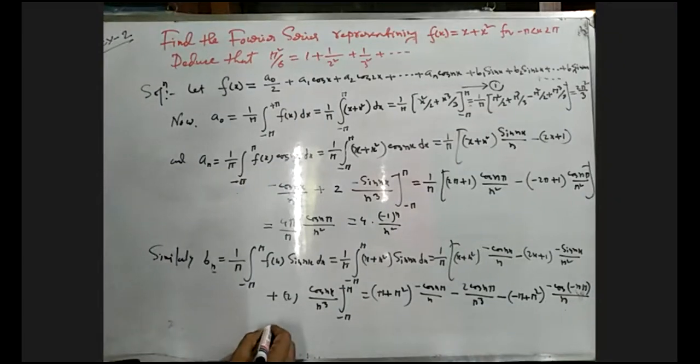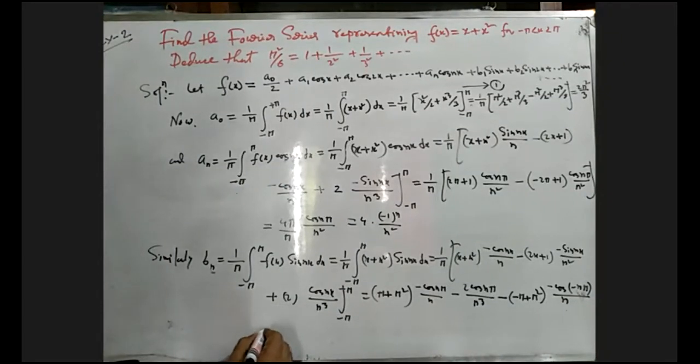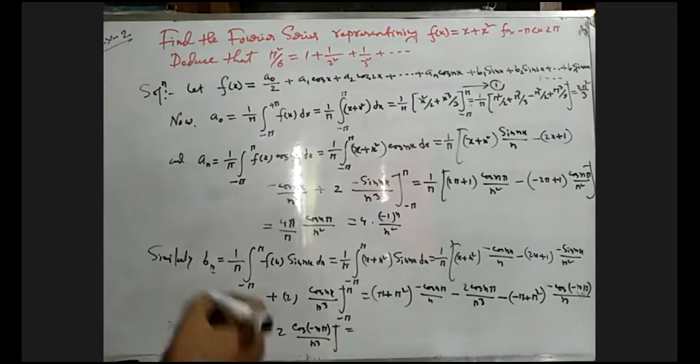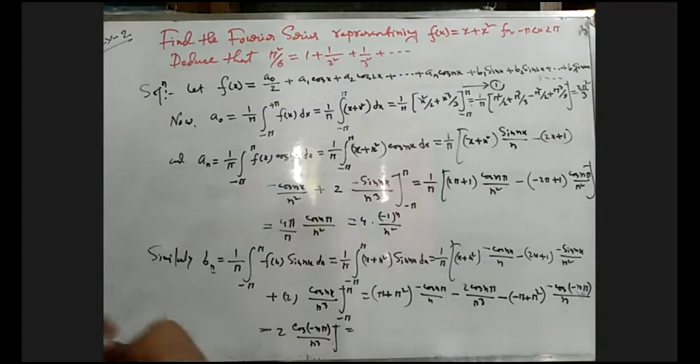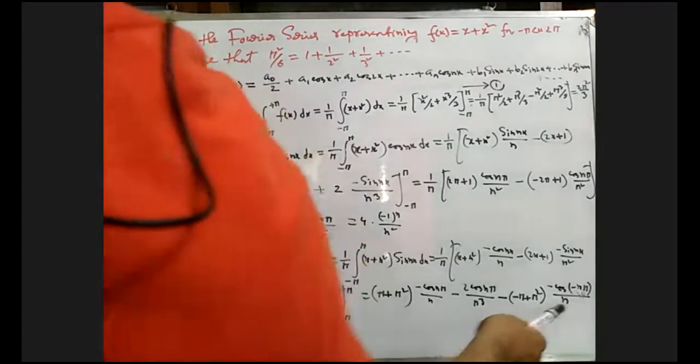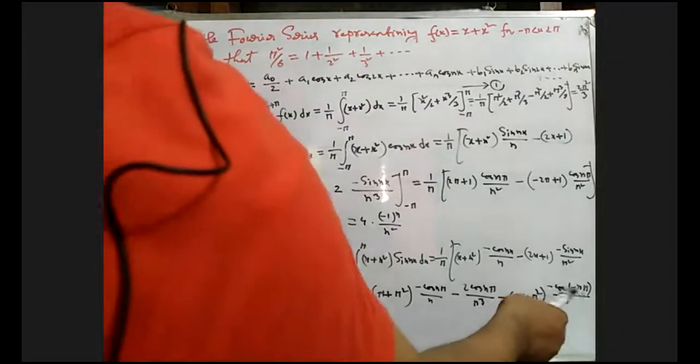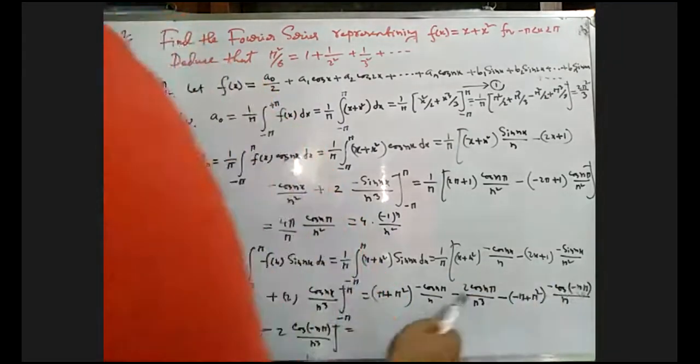So we get this term, plus or minus 2 cos minus n pi divided by n cube. This term and this term will be same, because cos minus n pi means cos n pi, same.